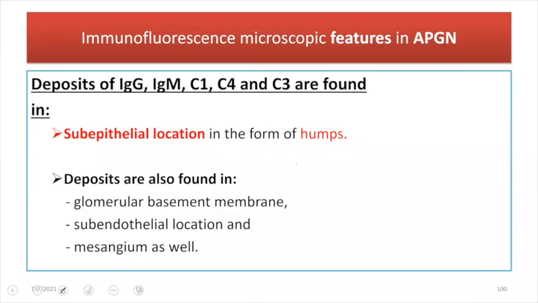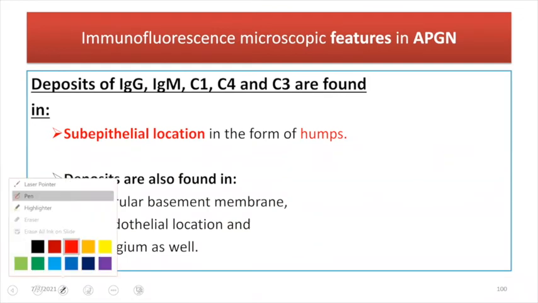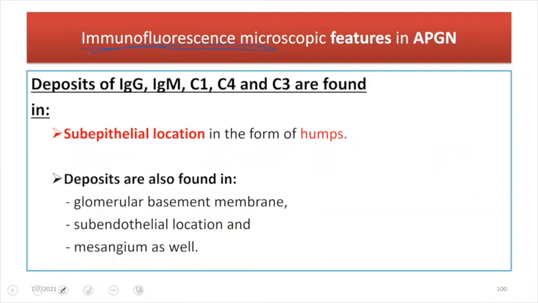Then we'll be doing the immunofluorescence study, and what we see is the deposition of immunoglobulin G, IgM, C1, C4, and C3. These are found especially in the subepithelial location. But it is not that they will just be located in the subepithelial area; they can be deposited everywhere. But the matter of fact is that the SPE antigen is cationic.